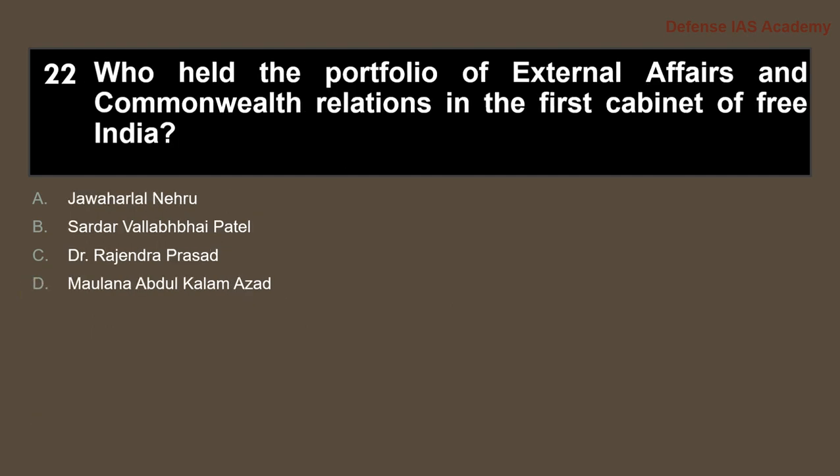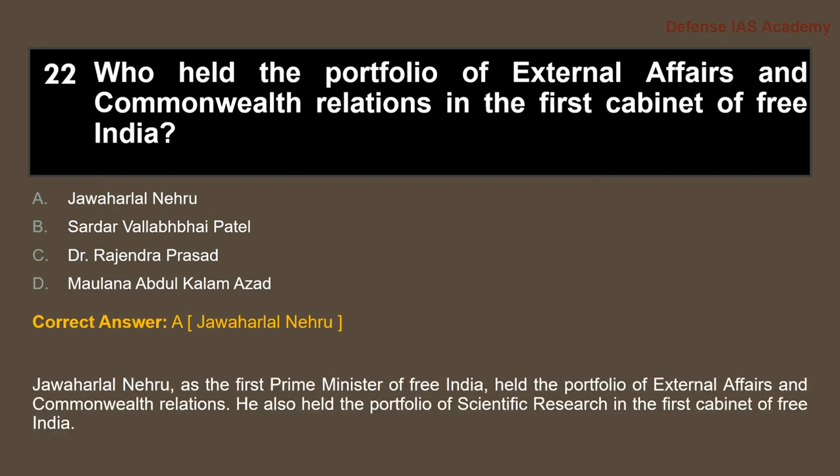Question 22. Who held the portfolio of external affairs and Commonwealth relations in the first cabinet of Free India? Answer is option A, Jawaharlal Nehru. Jawaharlal Nehru was the first Prime Minister of Free India and held the portfolio of external affairs and Commonwealth relations.